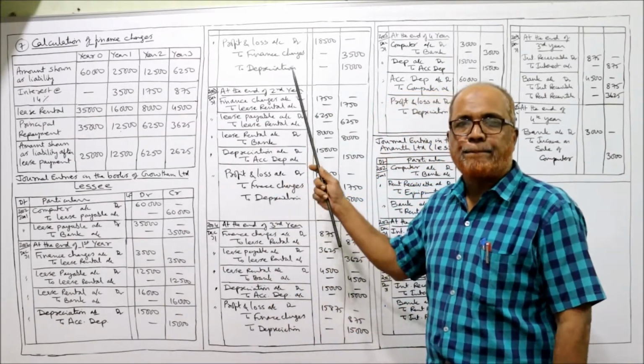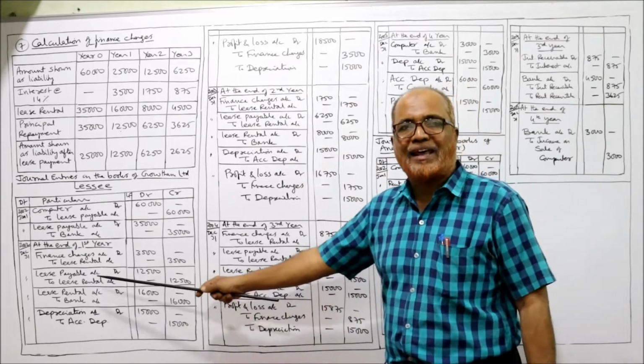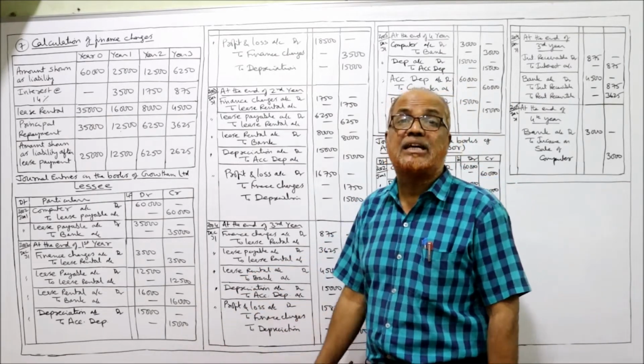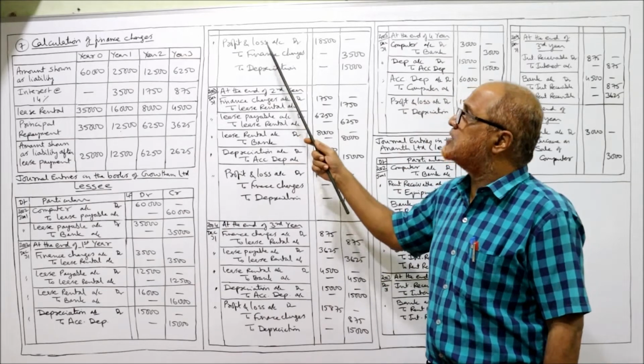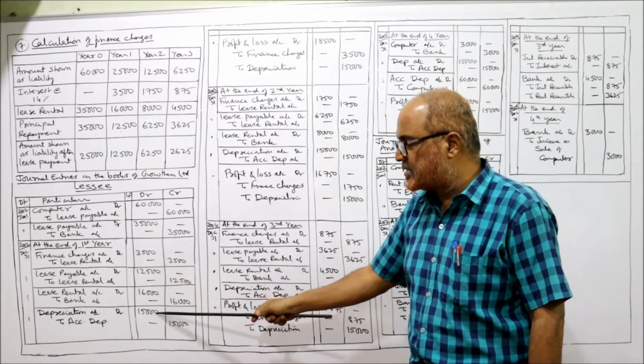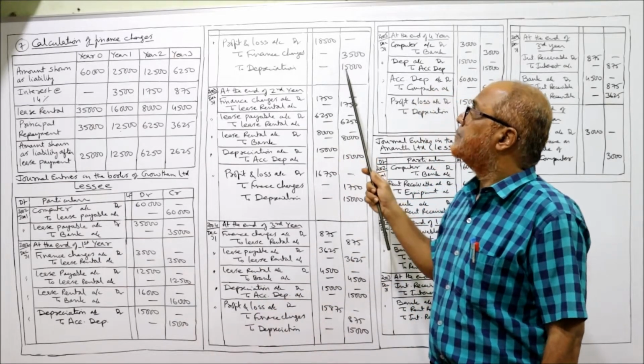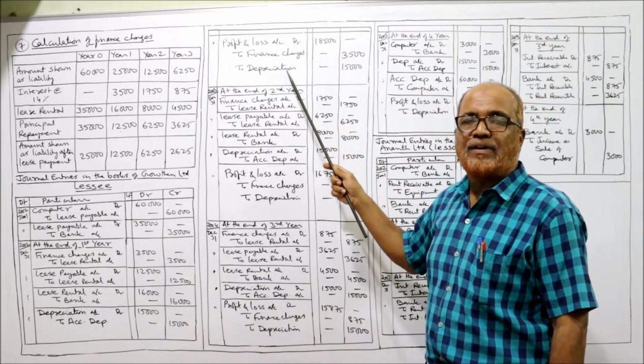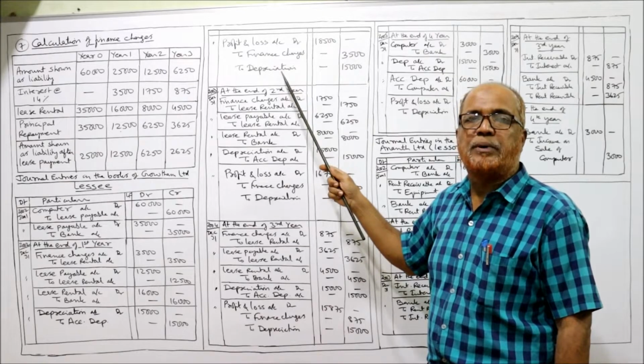Now we transfer the finance charges and depreciation to the profit and loss account. So entry: profit and loss account debit to finance charges and depreciation. Finance charges are 3,500, depreciation 15,000, total 18,500. Being the finance charges and depreciation transferred to P&L account.